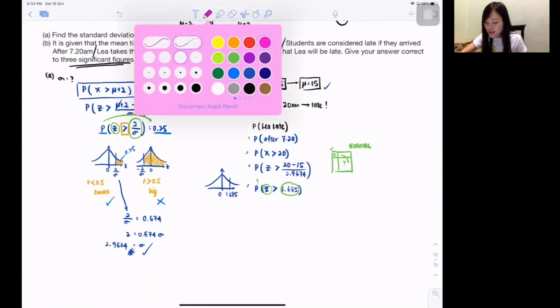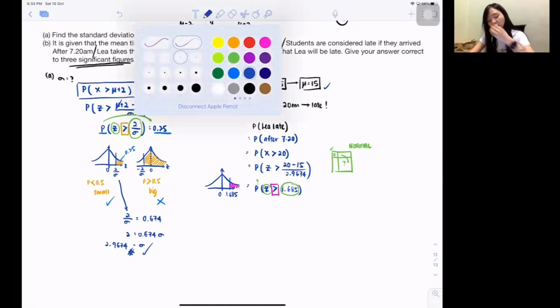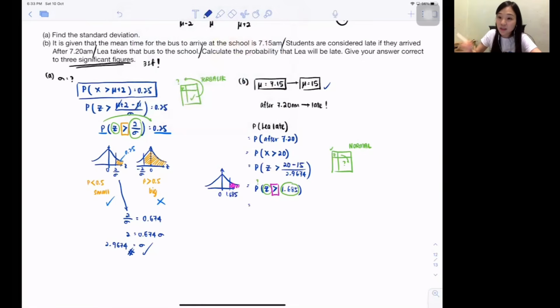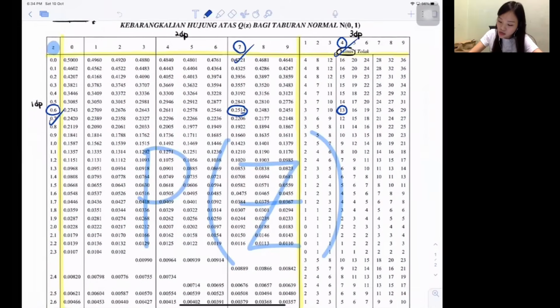So now your Z is bigger than this. Bigger, isn't it, at the corner of it? So is it the corner, the leg of the mountain? Yes. That means I can straight away go to the table. Definitely can get the answer straight away, because the table only supports the leg of the mountain. 1.685. This one, rub it off. Just now I forgot to rub it off, okay?